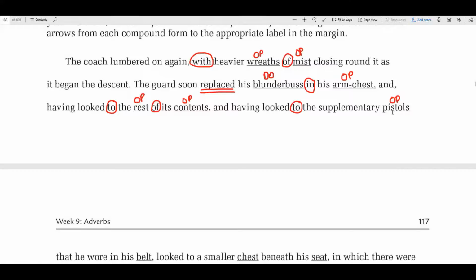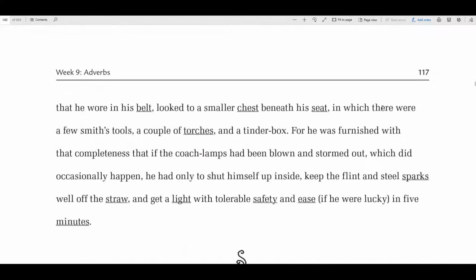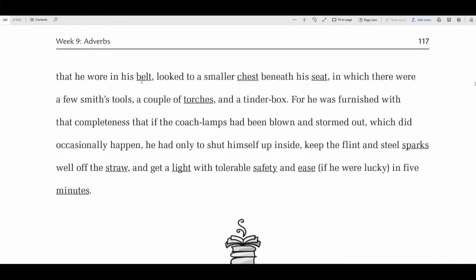So that would be the OP, the object of the preposition. To the supplementary pistols is the prepositional phrase. Okay, that he wore in his belt. Do you know what that is? In is a preposition, making belt the OP.